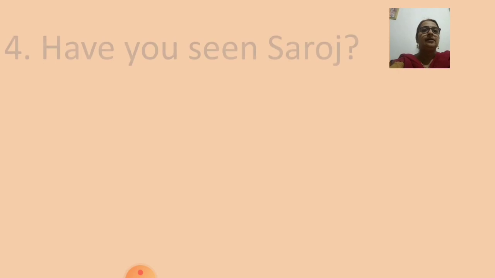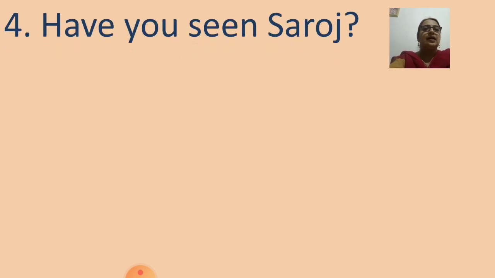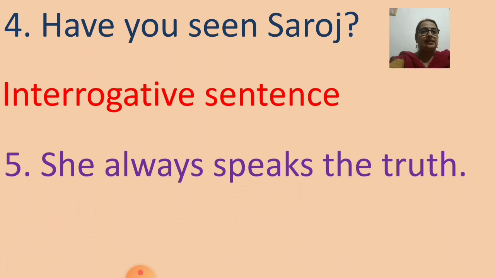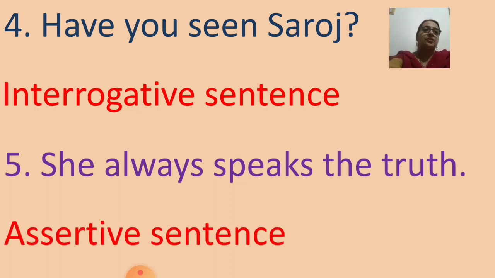Moving ahead, fourth sentence, have you seen Saroj? What is there at the end? It's a question mark. So it should be an interrogative sentence. Fifth sentence is, she always speaks the truth. This is again a statement. So, assertive sentence. Easy?